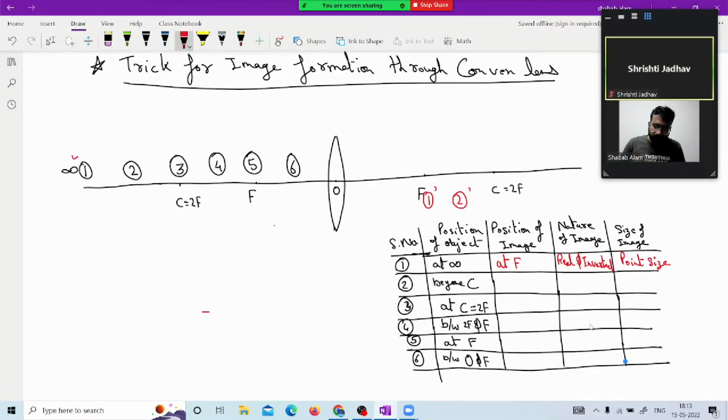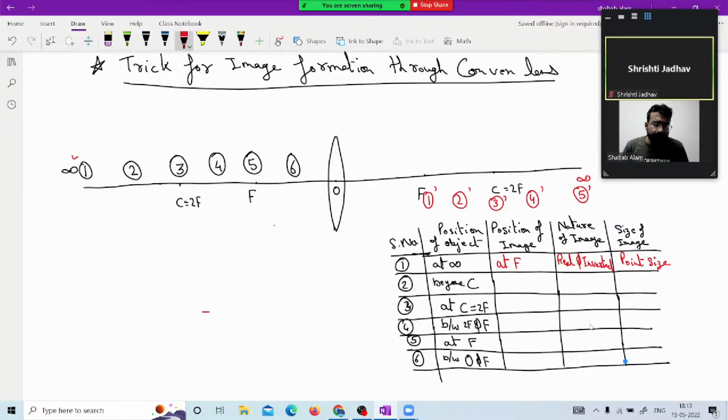Again, 1, 2, 3, 4, 5, 6, the steps of the location of the object are clear to you. 1 dash is clear to you. Now where is 2 dash? Step 1, for moving forward, the image will also move forward. 2 dash. Step 3 at C or 2F. Step 3 here. Step 4, 4 dash here. Step 5. Now what is 5? As you can see, this is C, beyond C, then at infinity. So this is step 5. Very clear to us? This will very much help you in the numerical part.